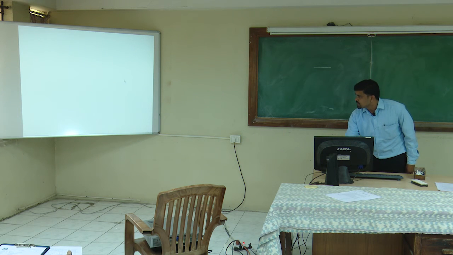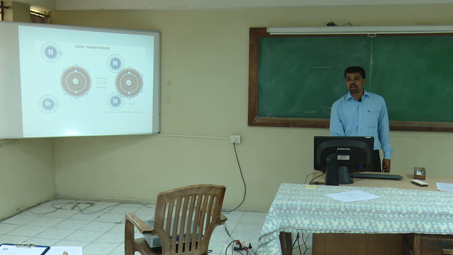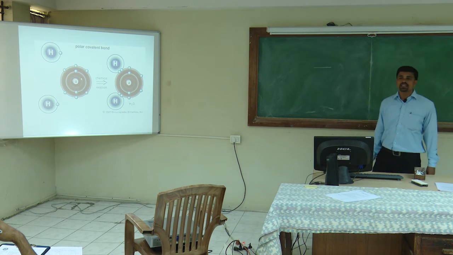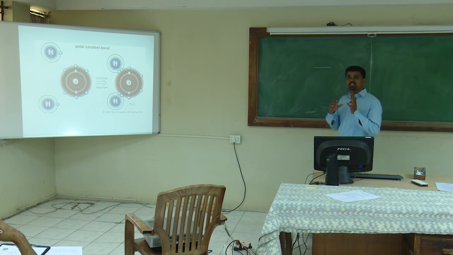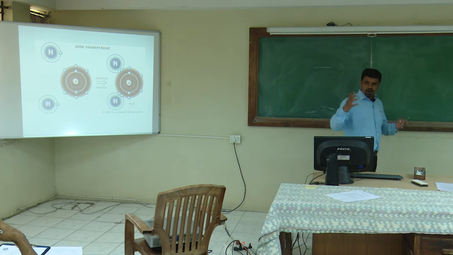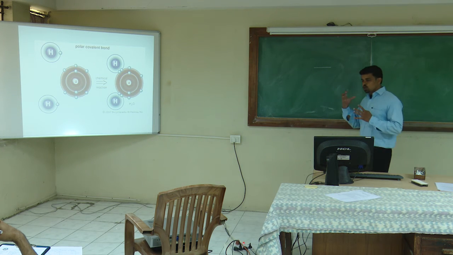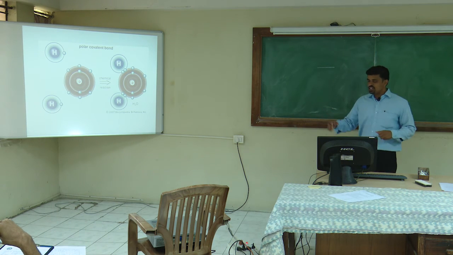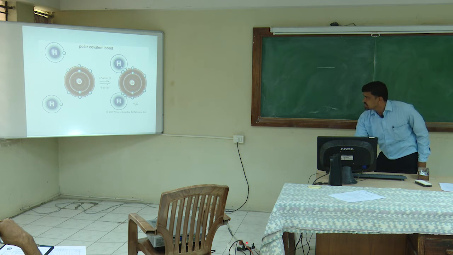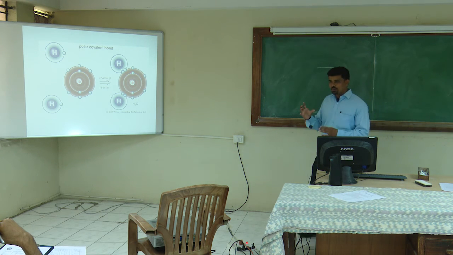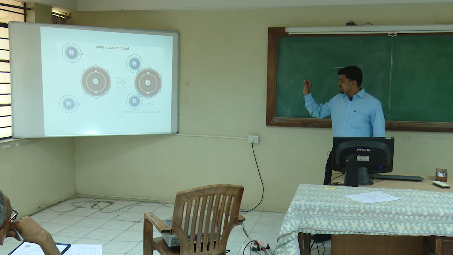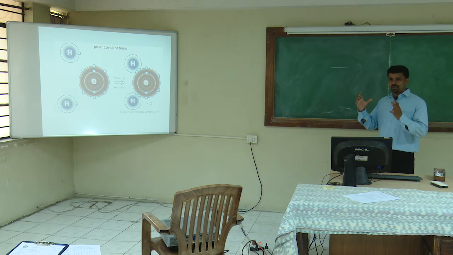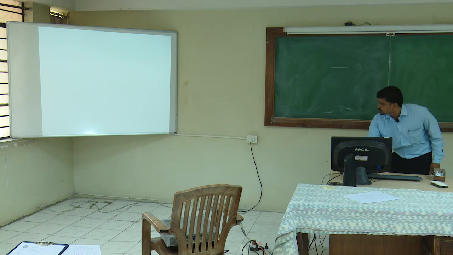Similarly, in the case of a water molecule, this oxygen atom has 6 electrons in its outermost orbital, and to complete its octet, how many electrons are required? 2 electrons. Means to complete its octet, means 8 electrons, it requires 2 more electrons. These are shared by the 2 hydrogen atoms. Means there are 2 covalent bonds in the water molecule, that is one O-H bond and another O-H bond, the 2 covalent bonds present in the water molecule.